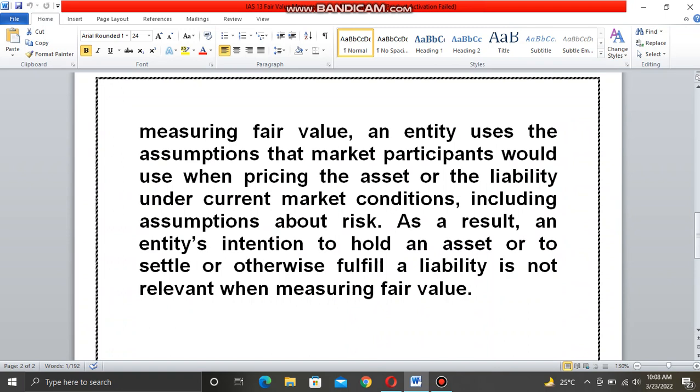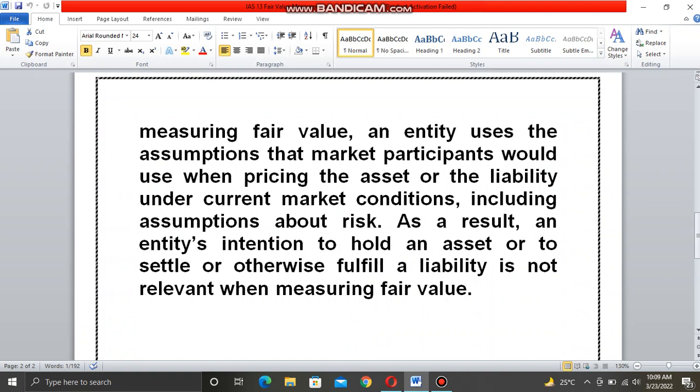Whenever they want to sell their assets, they focus on the market: what is the fair value of that particular asset? If they make a good financial decision, they get good benefit, good profit on their investment. If they make wrong, ineffective decisions, then they incur some costs and losses.